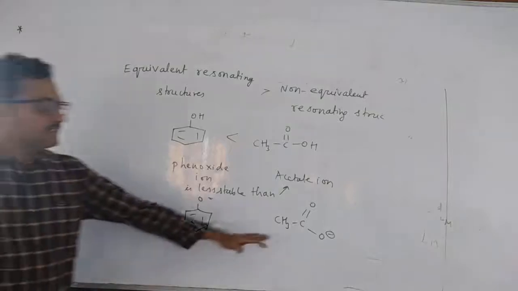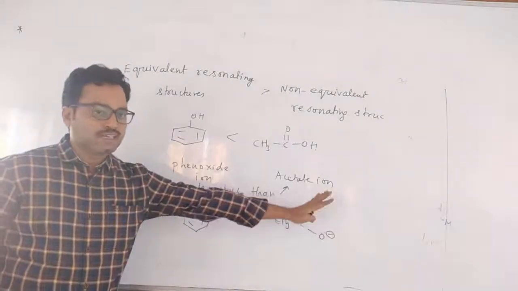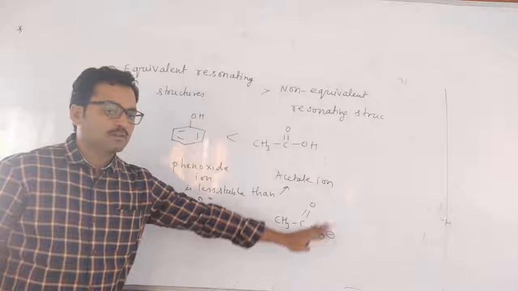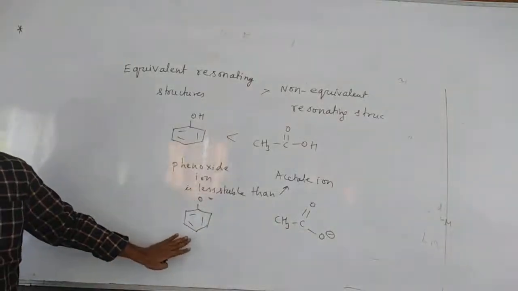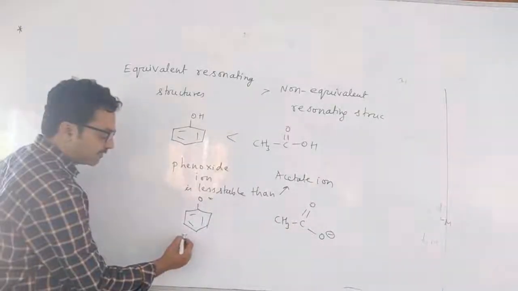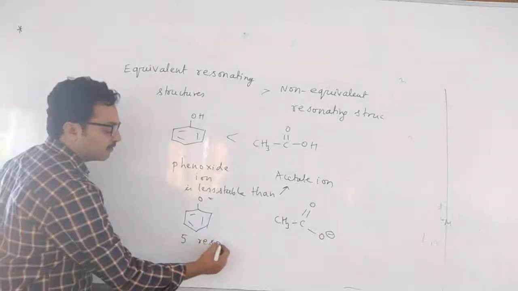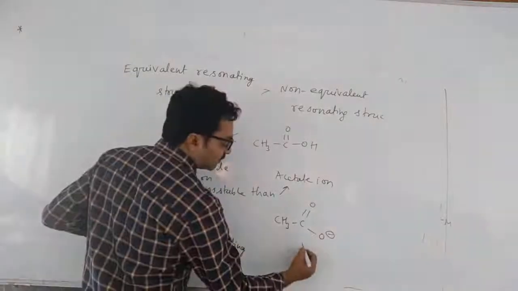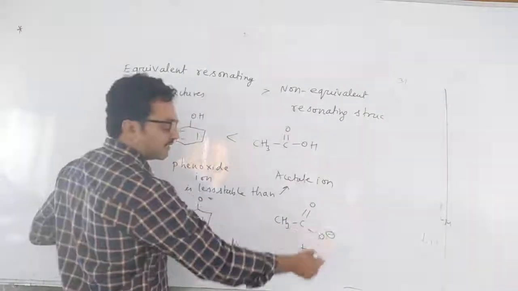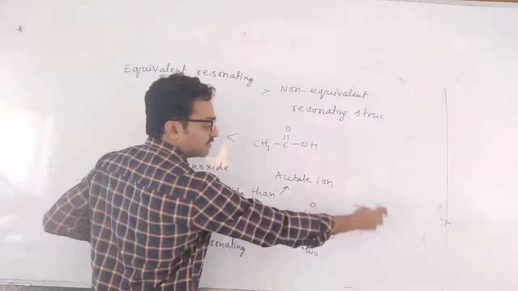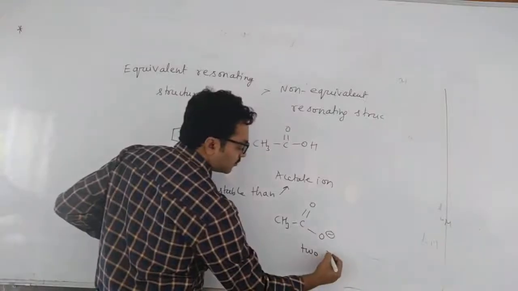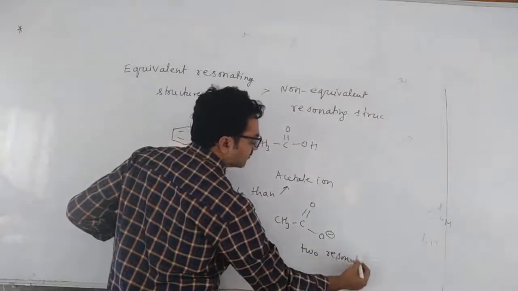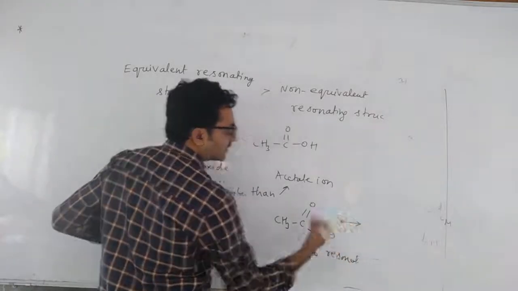So acetate ion has only two resonating structures. Phenoxide ion has 5 resonating structures. We have seen how many resonating structures here? 5 resonating structures it will have. Whereas acetate ion has only 2, and with the conjugated one, 3 you can say, that is the resonance hybrid. So what are the 2 resonating structures?